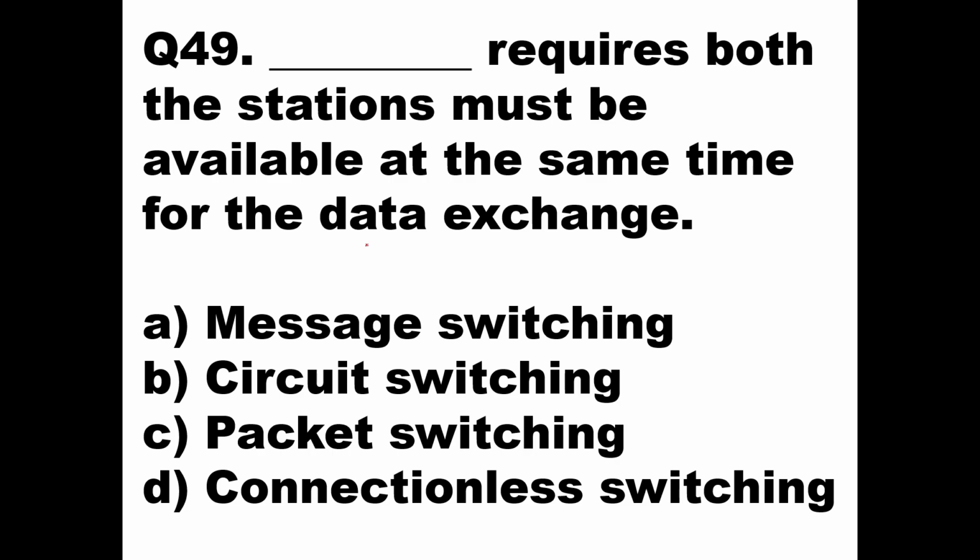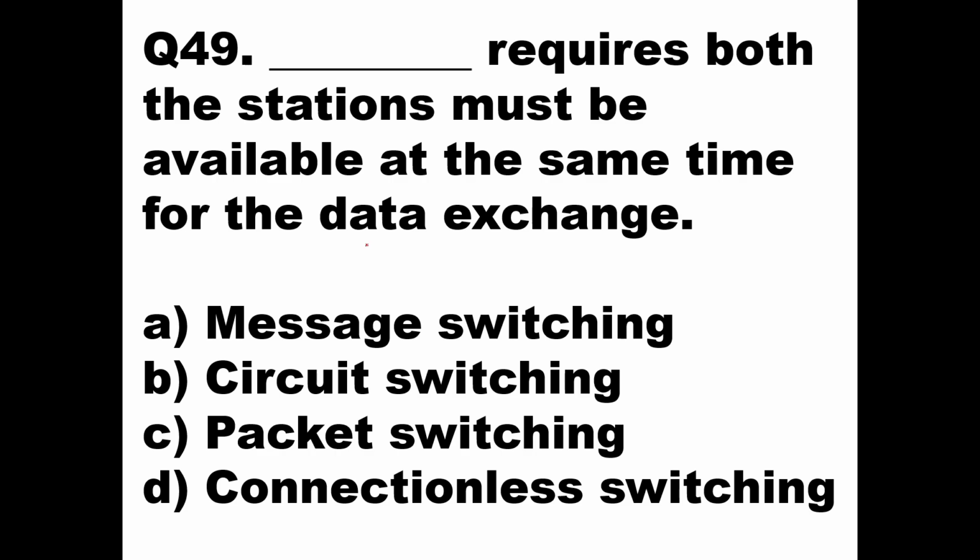In circuit switching, the path between the transmitter and receiver should be fixed first. It should be dedicated first, and then the data will be transmitted from the transmitter to receiver. That was your basic circuit switching, in which the path can remain idle if there is no transmission.